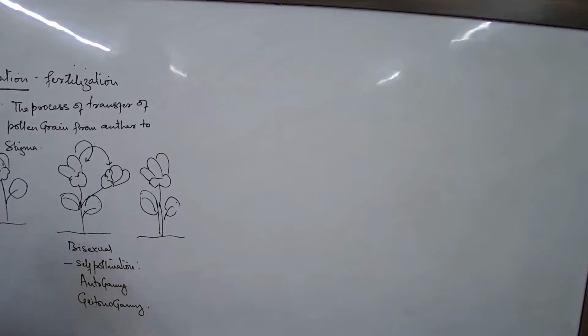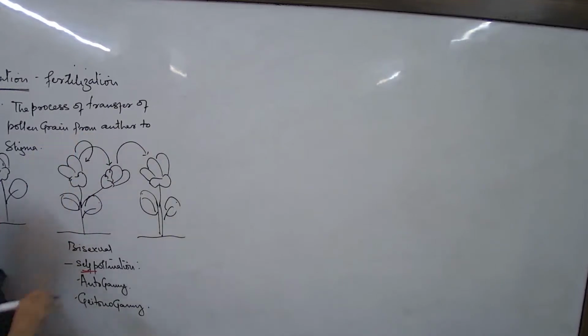Now what is the difference between autogamy and geitonogamy? Autogamy would basically mean transfer of pollen grain happening in the same flower. But when it is between two flowers of the same plant, still it is a concept of self-pollination, remember. Still it is a concept of self-pollination, but now the terms are different. We are talking about two basic processes.